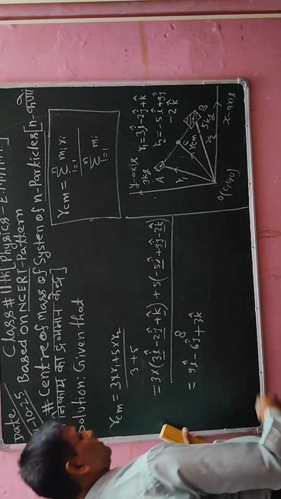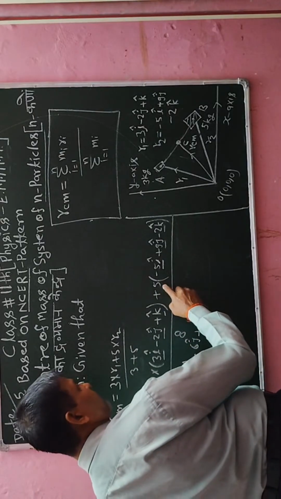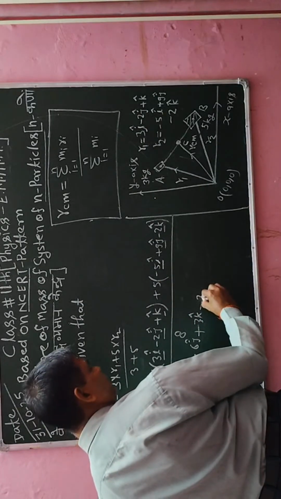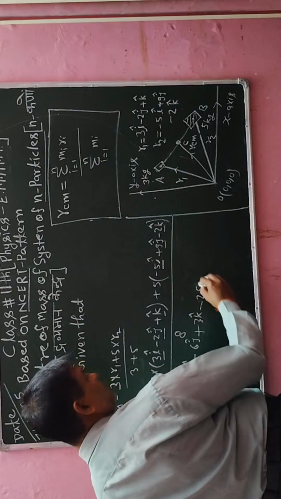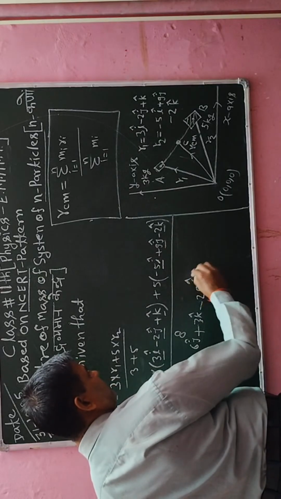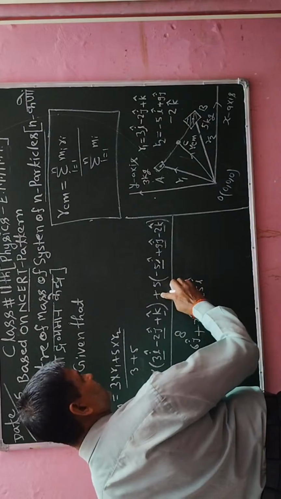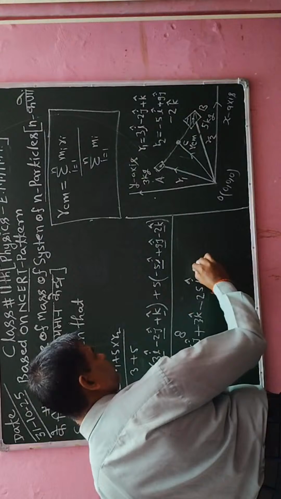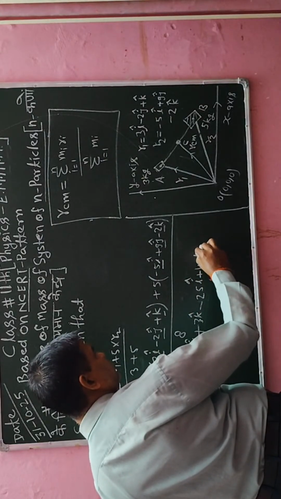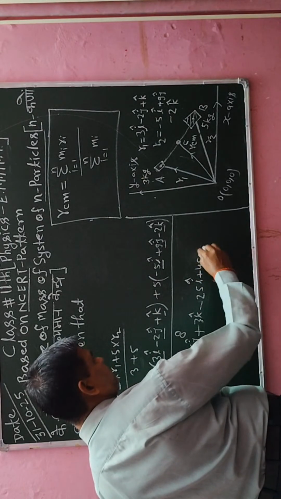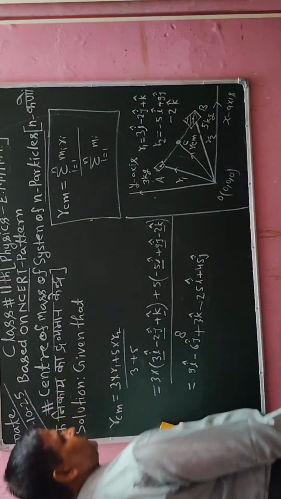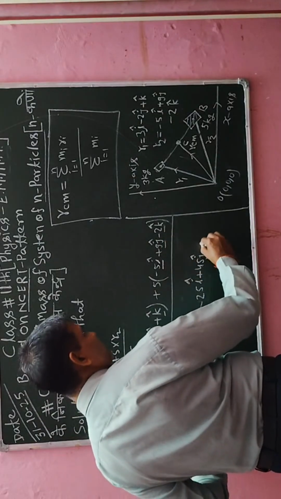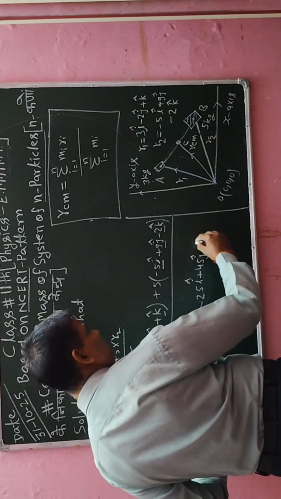Now here I will multiply plus into minus, that will be minus, 5 into 5 is 25 into vector i cap, and then plus into plus will be plus, and 9 into 5 is 45 vector j cap. And here minus and plus, that will be minus, 5 into 2 is 10.